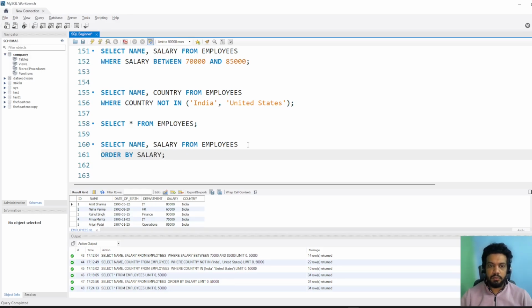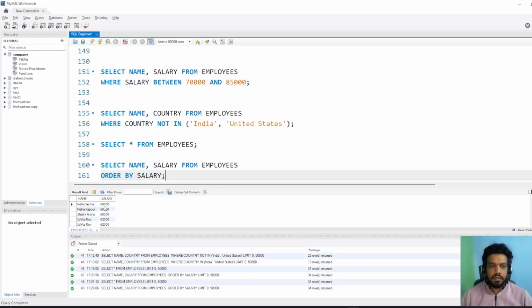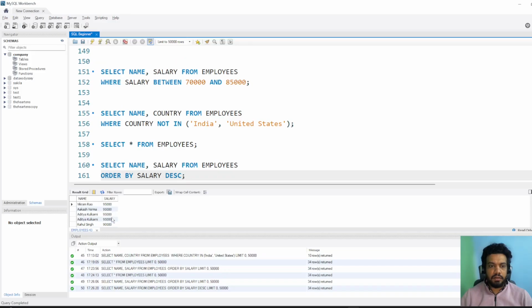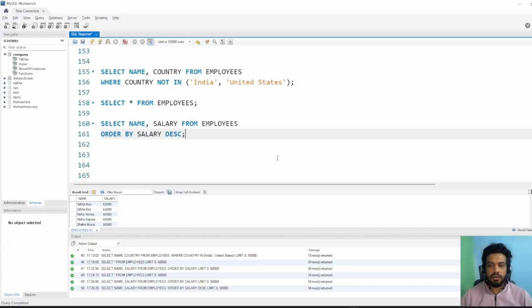So let's say if I remove DESC and sort it, you would see that it starts with ascending, 60,000, 65,000 like that. If I provide DESC, then it will sort highest to lowest, 95,000, and at the end it would be 60,000. So this is how you use order by.